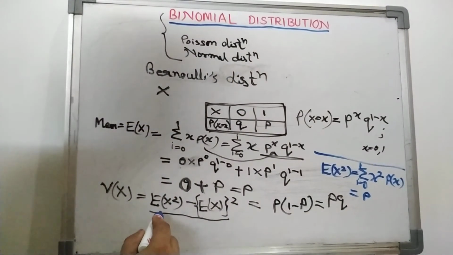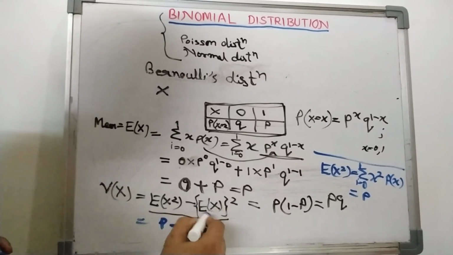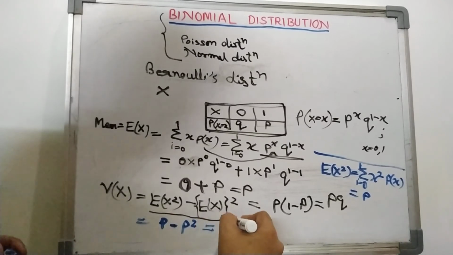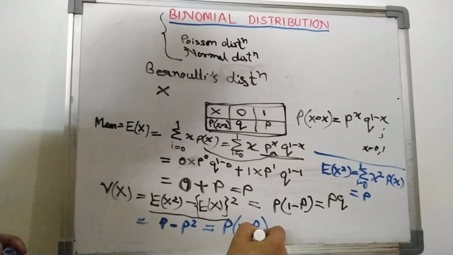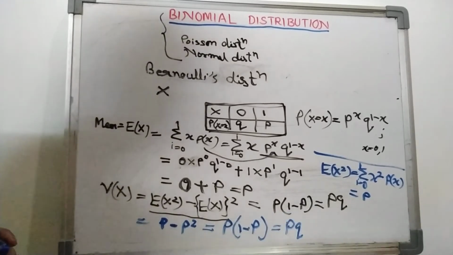So when we put p here, it is p minus, this will also be p, so p square. Then we take p common, so it will be 1 minus p, and 1 minus p is q. So it is pq.